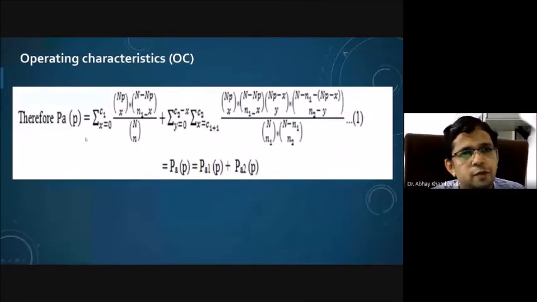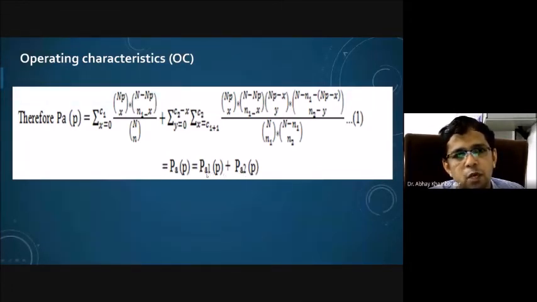Using this much information, we can now write down the probability of acceptance, which is equal to that expression we have already seen. We have just put those values here, g of xp into h of y given x, and this is nothing but the probability PA1, to indicate it is based on the single first sample, and PA2 if the second sample is required.